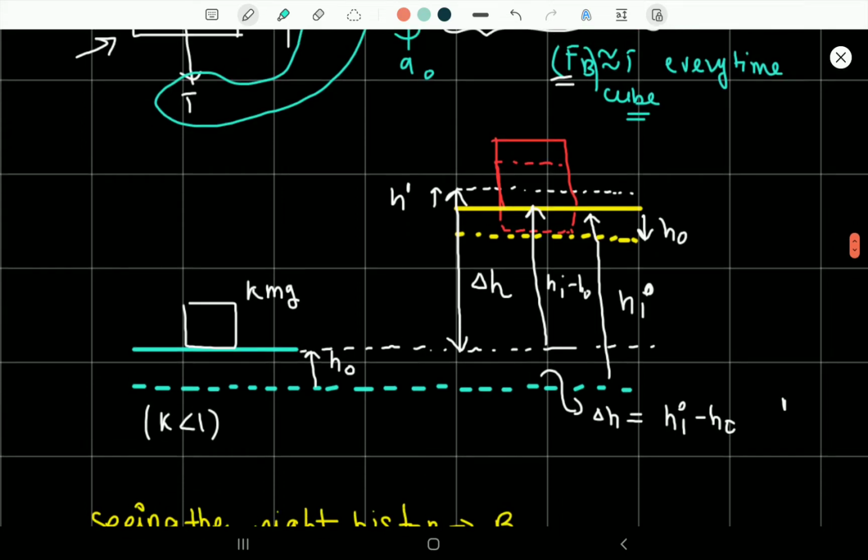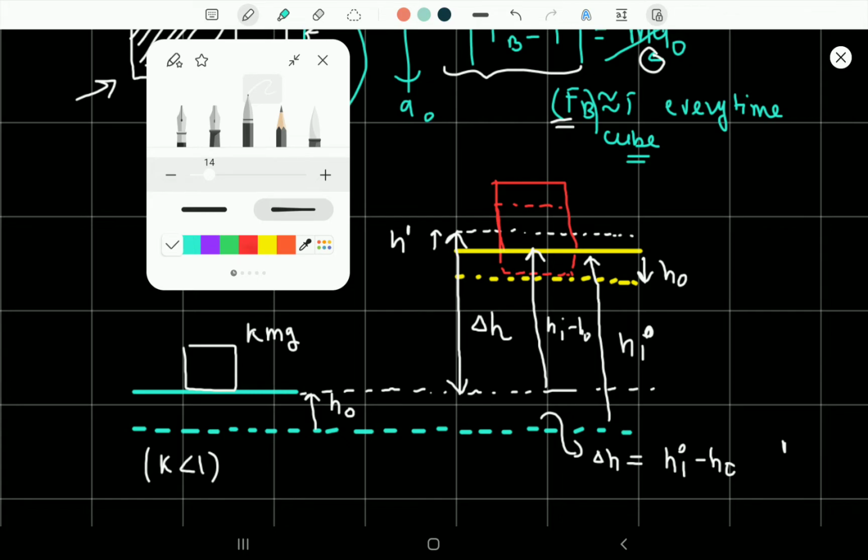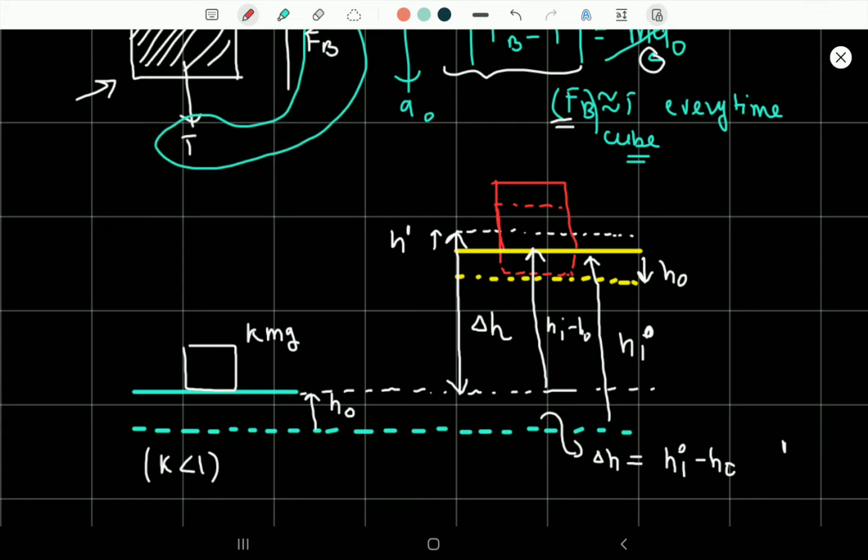Now let us just discuss the most important part of the problem, which is the height diagram. So this is the height diagram of the cube. So here we can say that suppose the mass is kmg at some instant. At some instant the mass is kmg and it is decreased. Therefore the piston would move upward.